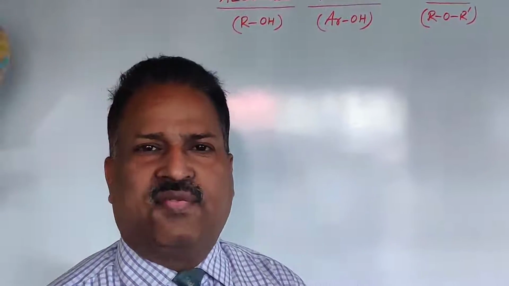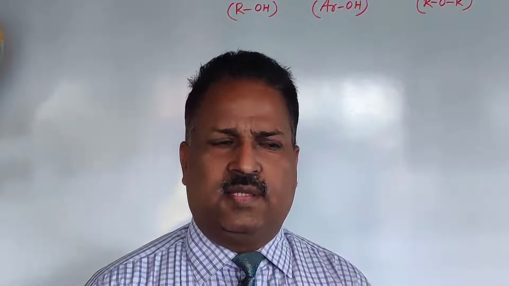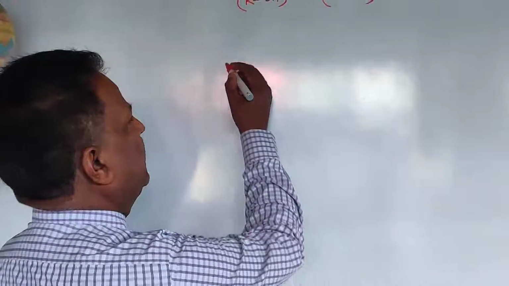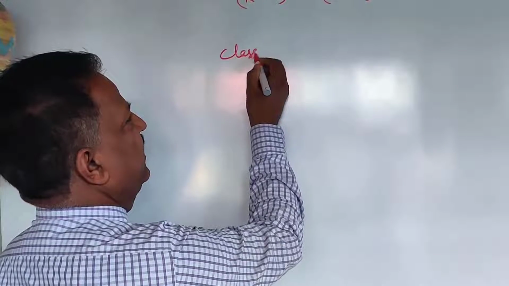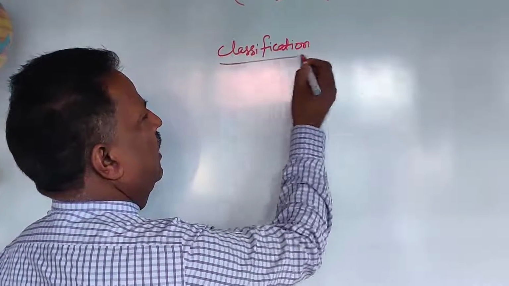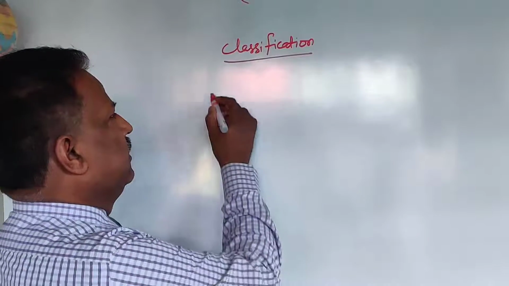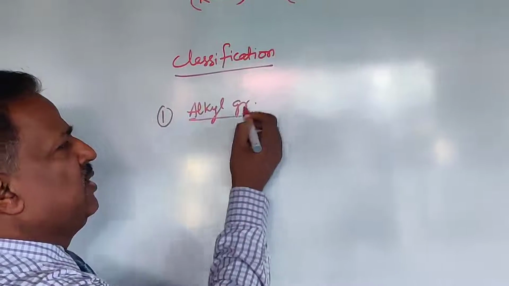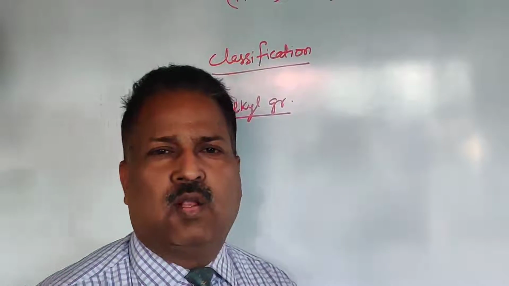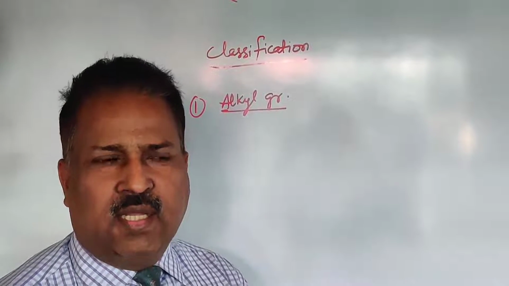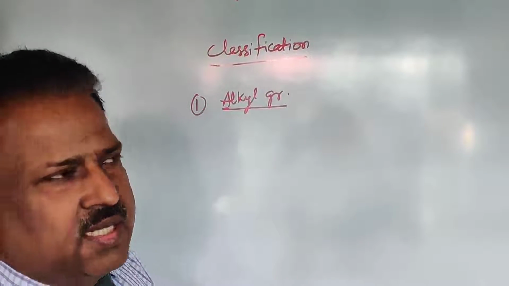Alcohol can be classified in many ways. First classification is on the basis of the number of alkyl groups present. On the basis of alkyl groups present, alcohol is classified into three categories: primary, secondary and tertiary.